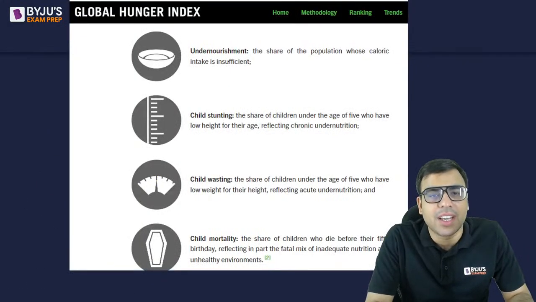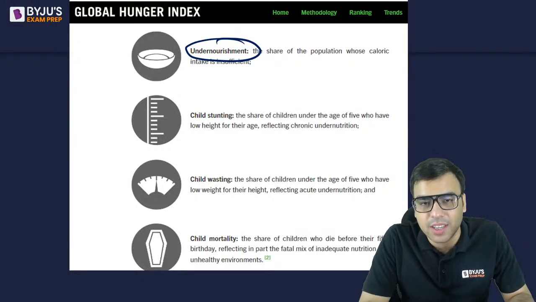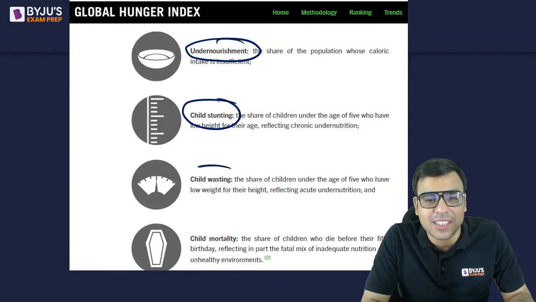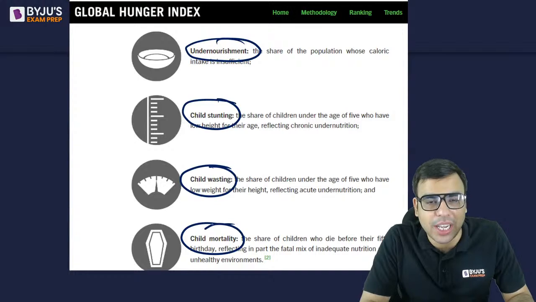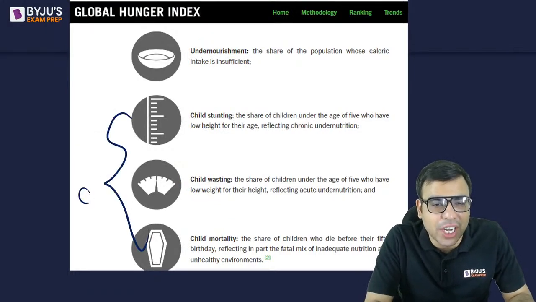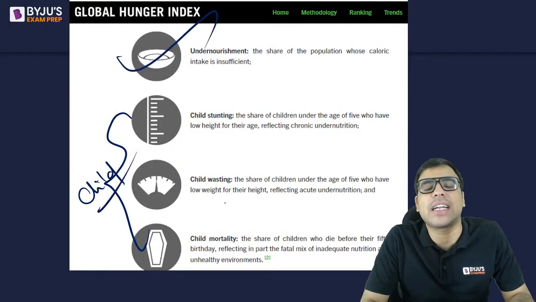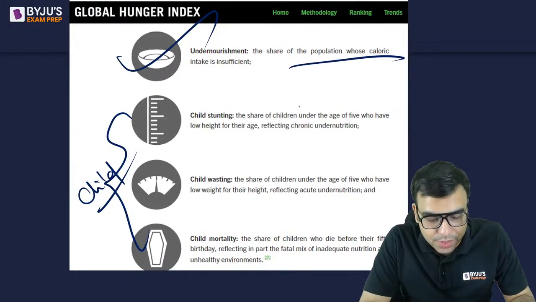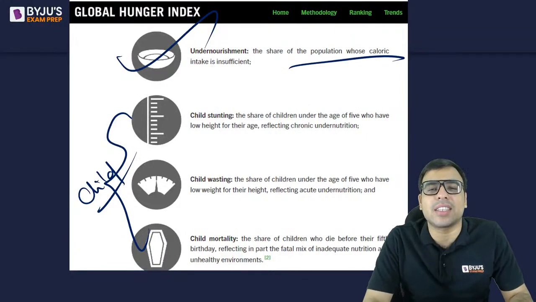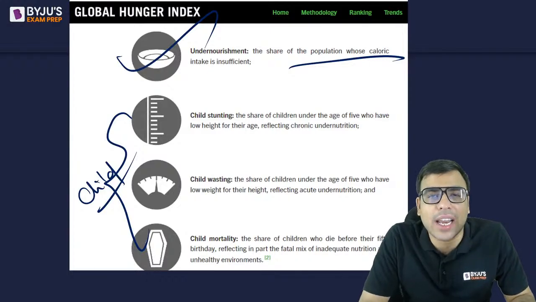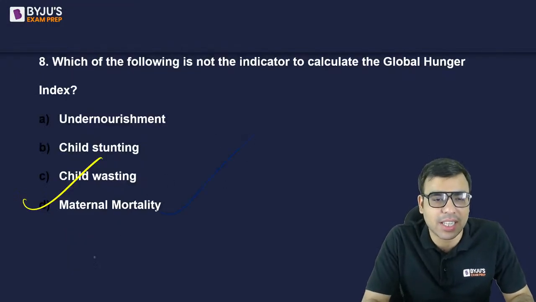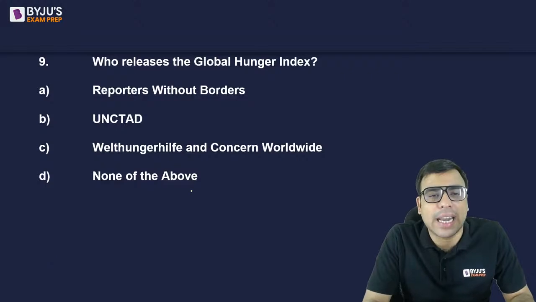Let me show you. Undernourishment. Okay. The next is child stunting, then child wasting, then child mortality. So these 3 are concerned about children and 1 is concerned about undernourishment of the overall population. Okay, so these are the 4 indices or parameters used to calculate the Global Hunger Index. So D is the right answer here. Let's move on to the next one.